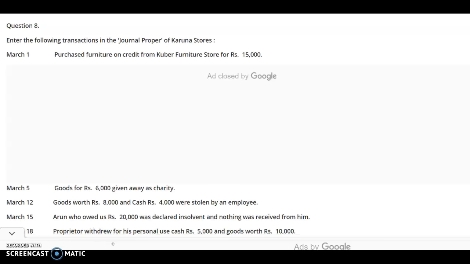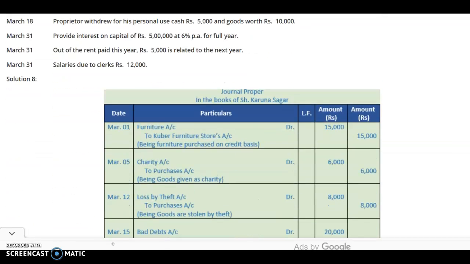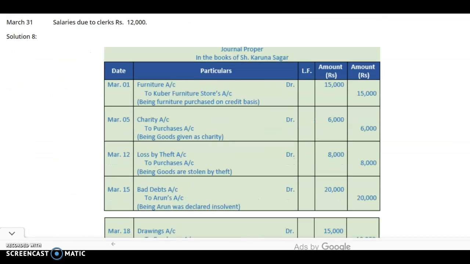First of all, we have to draw a format of a journal. The same format is there, but the title is journal proper. We will write journal proper in the books of Shri Karuna Sagar. If the name of the party is not given, we will simply write "in the books of" and then keep a blank line. The format is the same as a journal: date, particulars, ledger folio, page number, amount debit and amount credit.